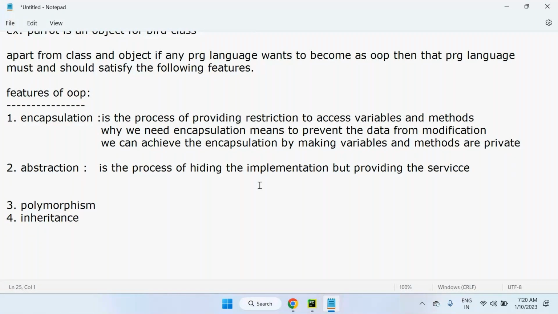We are able to send money from one location to another, from one account to another account. We are able to order items online. We are able to purchase, and do any transactions like that. We can book tickets like that. But that website will not disclose the complete information. They will hide how your transaction takes place, the internal mechanism. That is hiding. So our responsibility is only to get the service, not the implementation, which is already hidden. They are providing services to us, and we are going to use the services only.